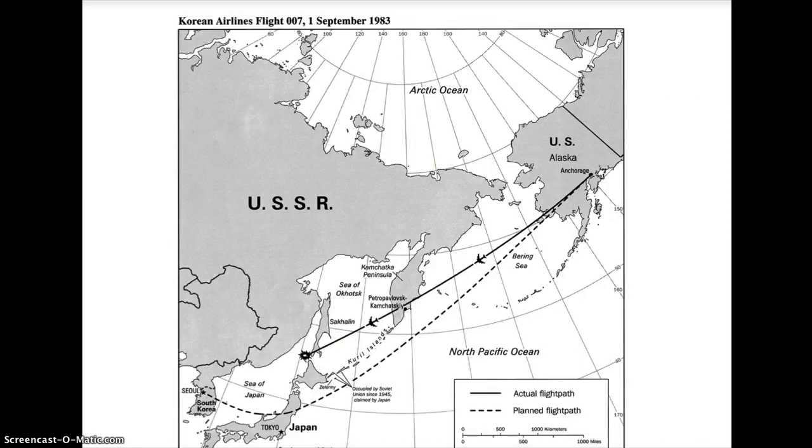We have pictures here of passengers that were on that flight, and what's key for this picture is you'll notice that a number of these individuals are not Korean. They are American or European descent. And I think it's key for students to recognize that Americans died in this plane crash. And this is a map that shows the planned and actual flight path.